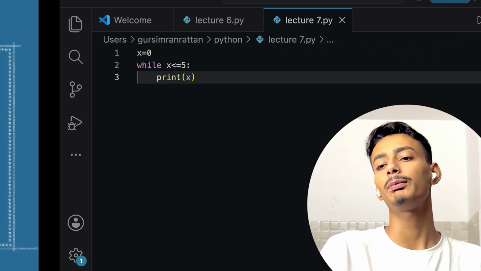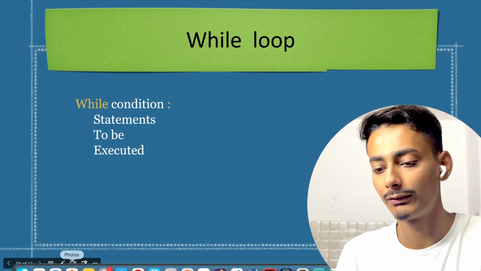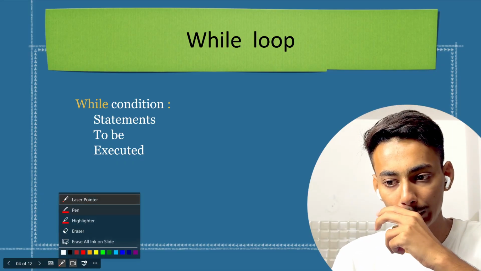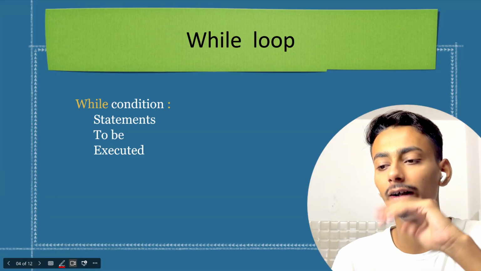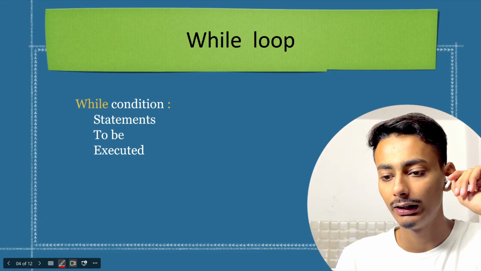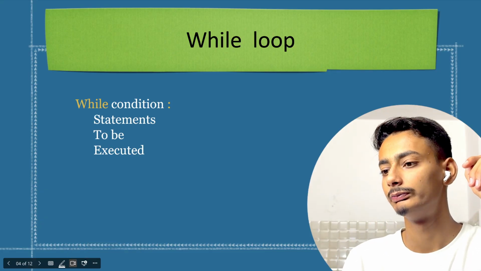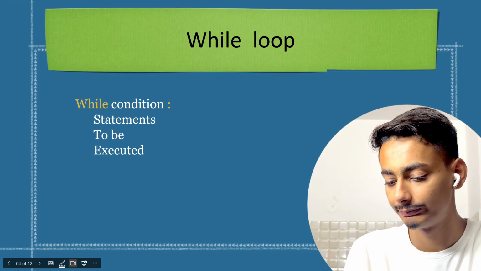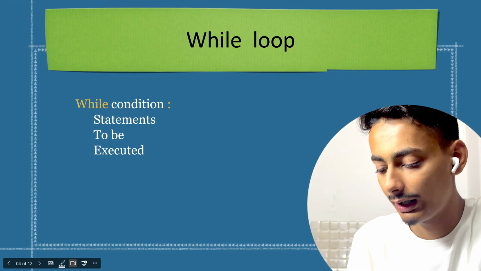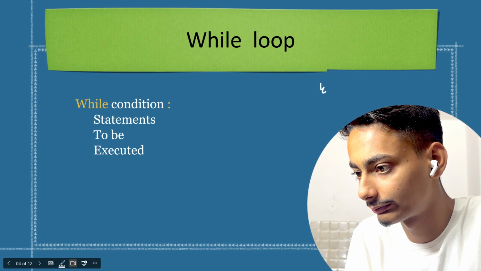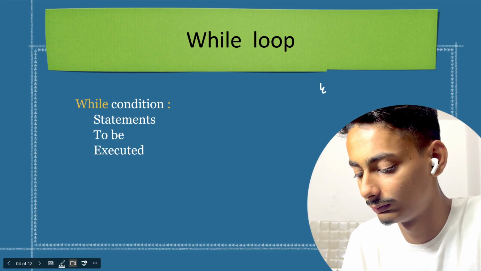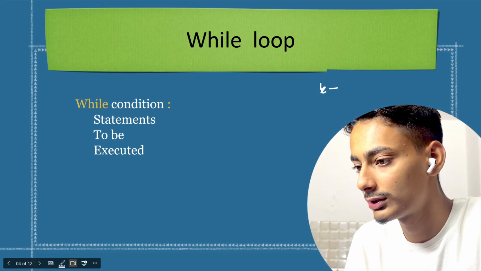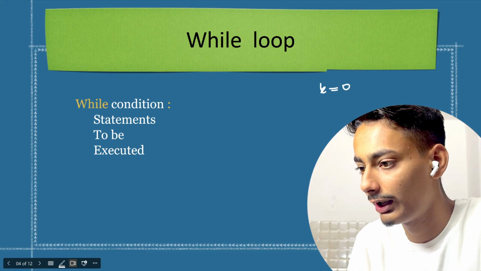I know that you will not be able to understand anything as of now, so we will be decoding this code in our presentation. See what is happening. First, I will write my code here. What I have written there, I will write here also. Let me change the pen color. I have defined a variable x, which was equal to 0. Then I have defined a loop.